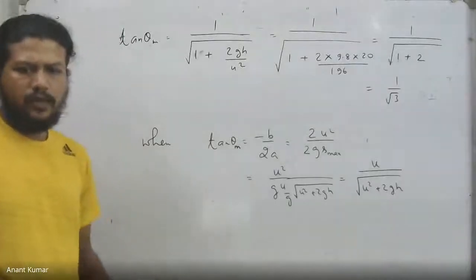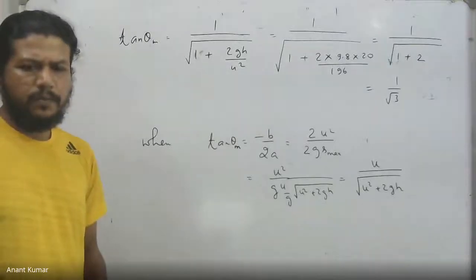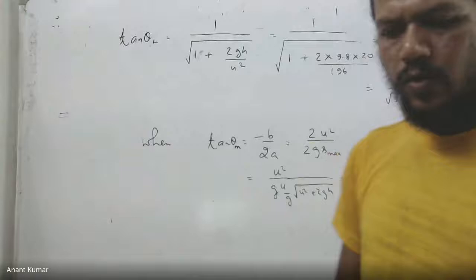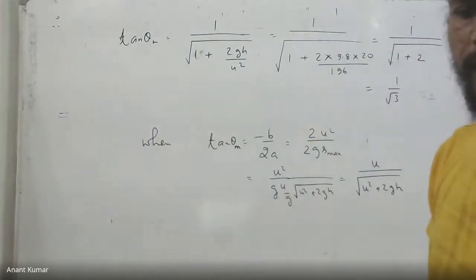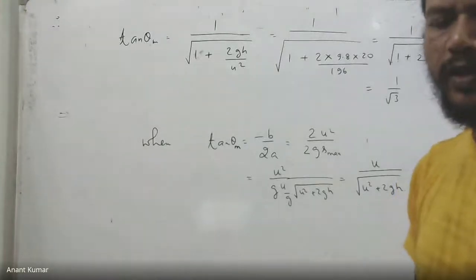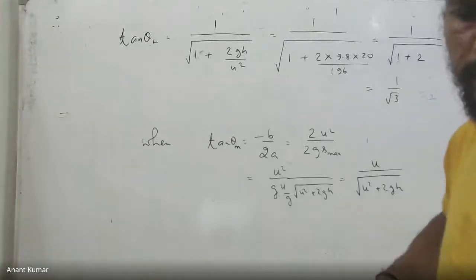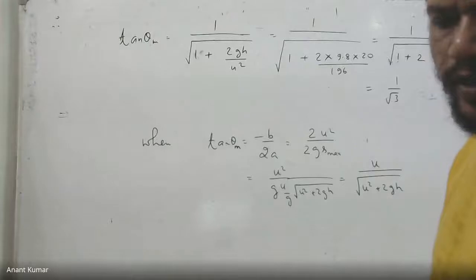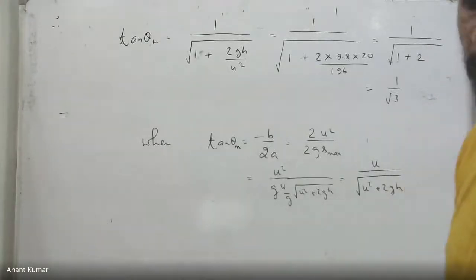How can I get u? It was given 14 meter per second was given. u was given as 14 meter per second. You see the question again. I gave u as 14 meter per second. The only variable was theta, which was not given. 20 meters per second. Oh, acha, no. Acha, 20 meter was a height actually.